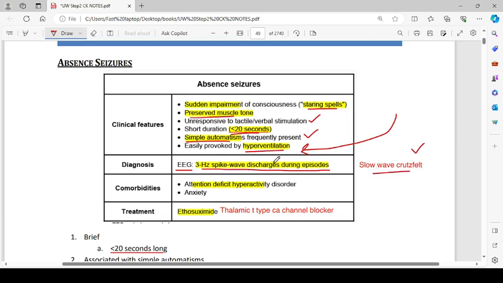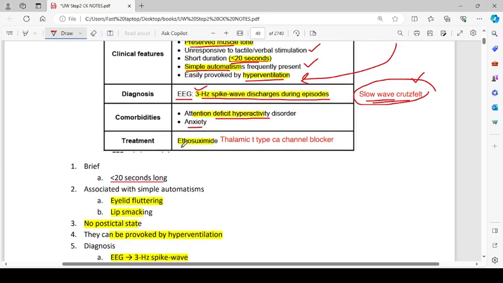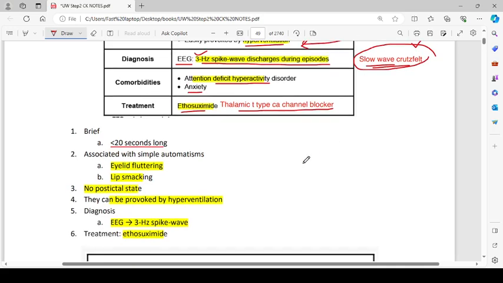On EEG, if there are 3 Hz spike wave discharges during the episodes, that is absence seizures. And if you find slow waves, that is characteristic of Creutzfeldt-Jakob disease. That is a totally different disease, but they have mentioned it over here. Comorbidities include attention deficit hyperactivity disorder and anxiety. Treatment is with ethosuximide, a thalamic T-type calcium channel blocker.